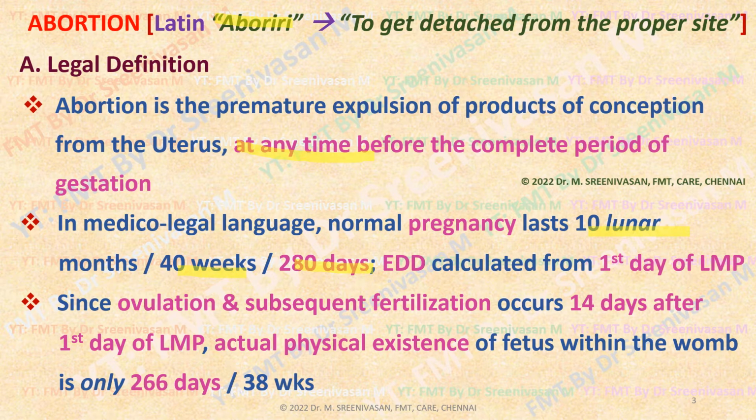The expected date of delivery is calculated by applying Naegele's rule, that is, to the first day of LMP we have to add 9 months and 7 days, or we have to deduct 3 months and add 7 days to arrive at the due date. But as ovulation and the subsequent fertilization occurs only around 14 days after the first day of LMP, the woman actually becomes pregnant from the date of fertilization. If you calculate from that time, the actual duration of pregnancy comes to only 38 weeks or 266 days.